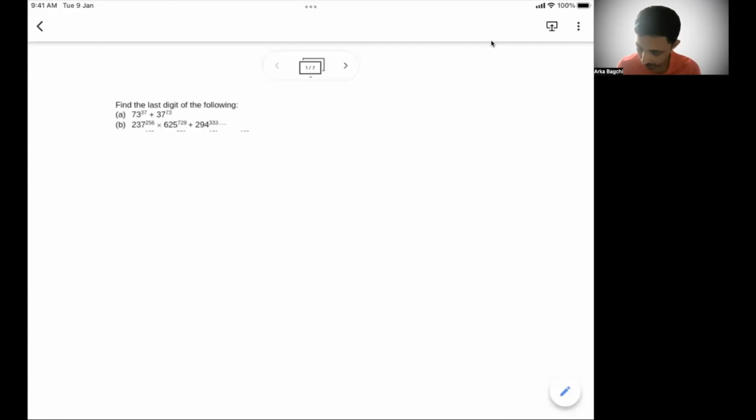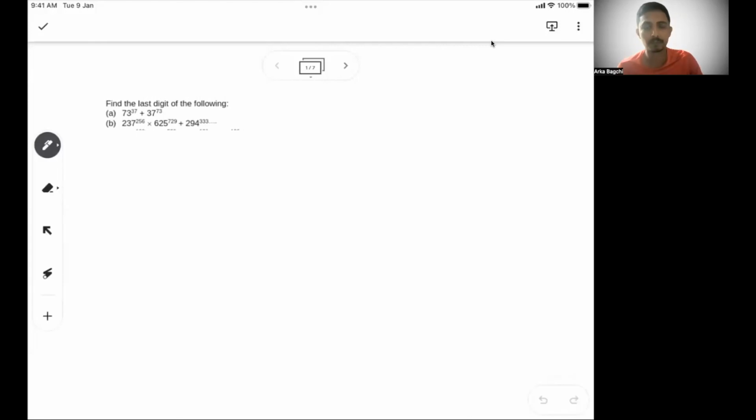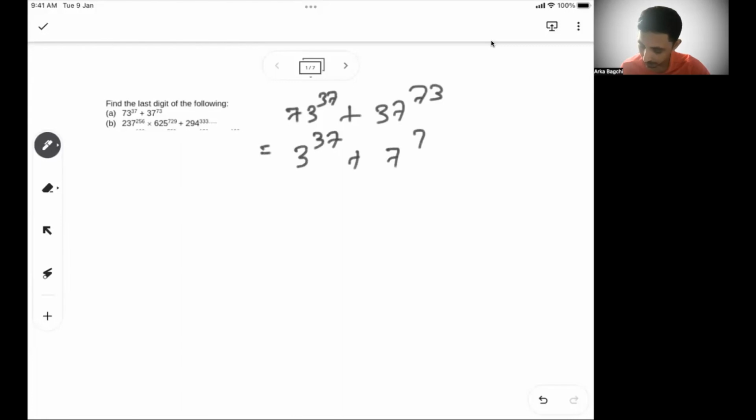So these are the two things they have said: 73 to the power 37 plus 37 to the power 73. For 73 to the power 37, what will be the last digit? The last digit will be the same as 3 to the power 37, and here 7 to the power 73, right?